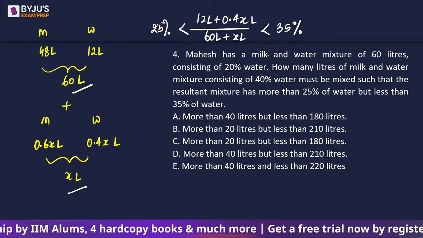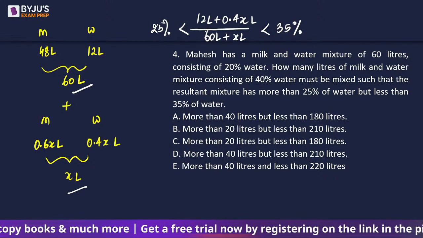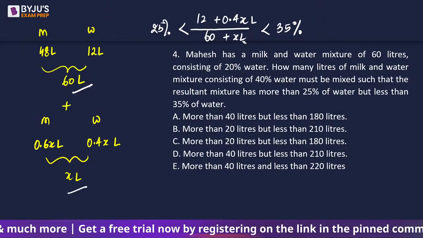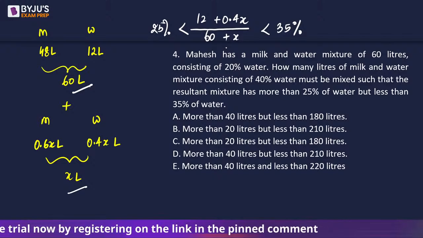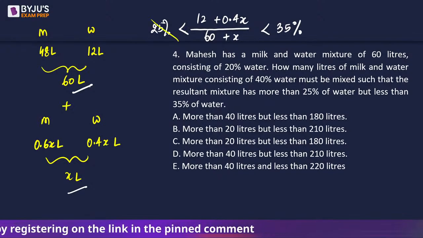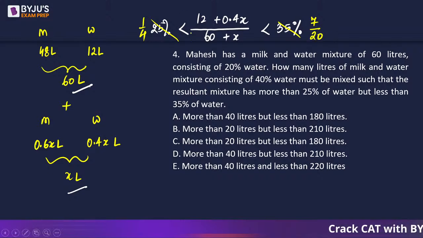So हमें इसको क्रॉस मल्टीप्लाई करके सॉल्व करना पड़ेगा. So first of all what I will do is I'll take care of this L ताकि extra variable ना लगे वो. Another is instead of 25%, let's write this as 1 by 4 and 35% is 35 by 100, which will turn out to be 7 upon 20. This is the least we can do. Now let's cross multiply this and solve this part.